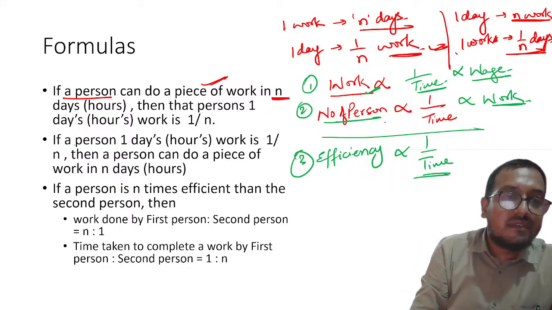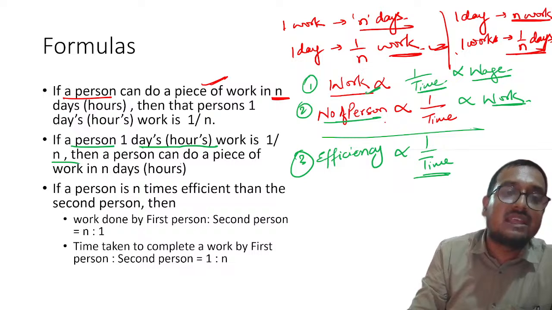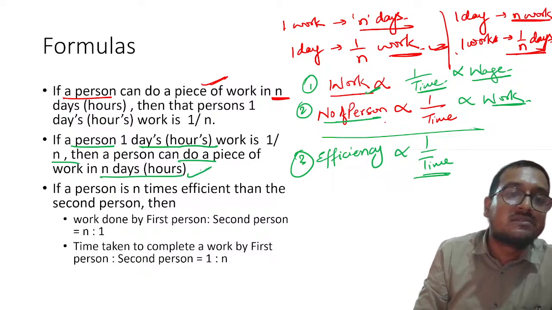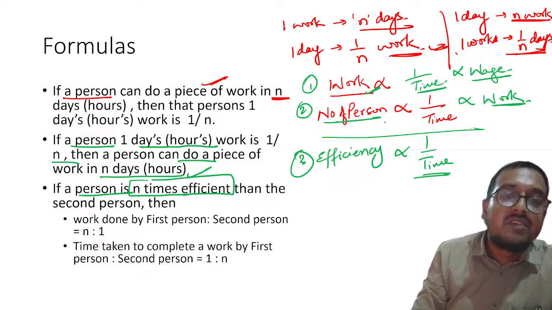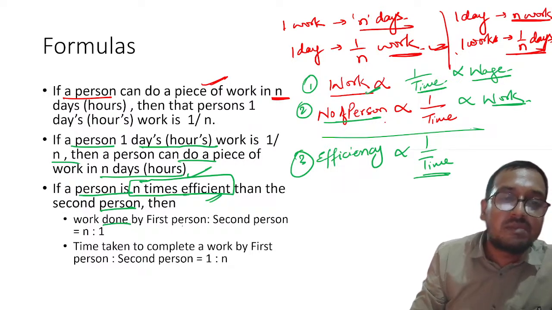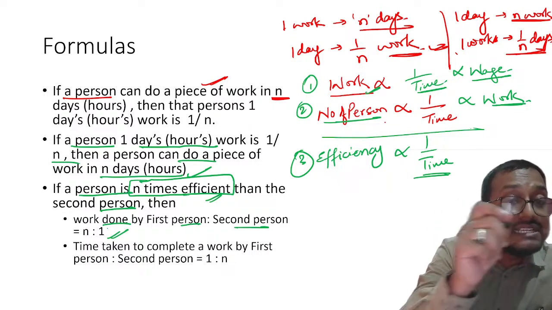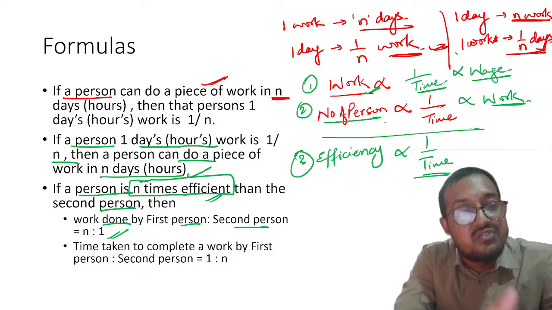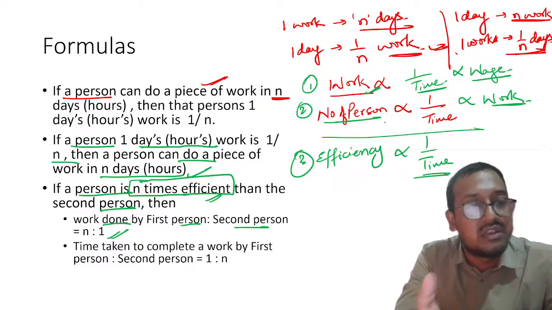Okay? If a person's one day or hour's work is 1 by n, then the person can do the piece of work in n days. If the person is n times as efficient as a second person, then work done by the first person to work done by the second person will be n is to 1. Please remember, the higher the efficiency, the more work will be done. This is directly proportional.